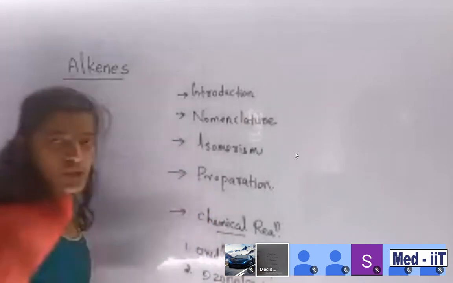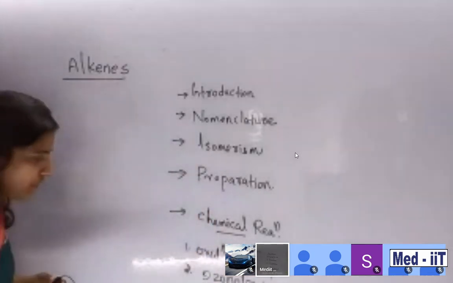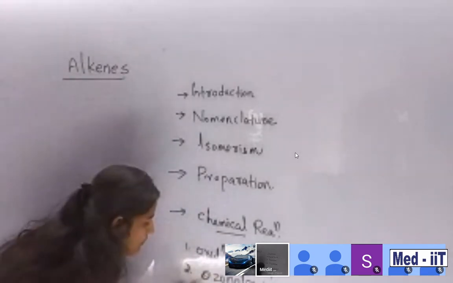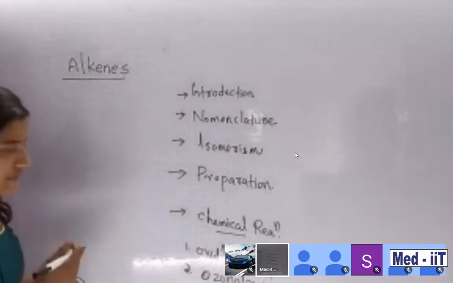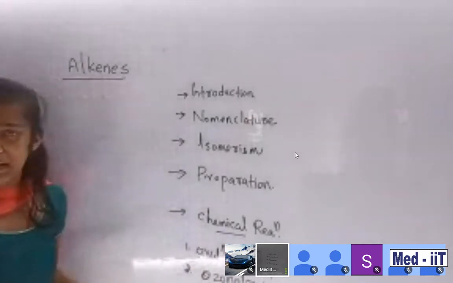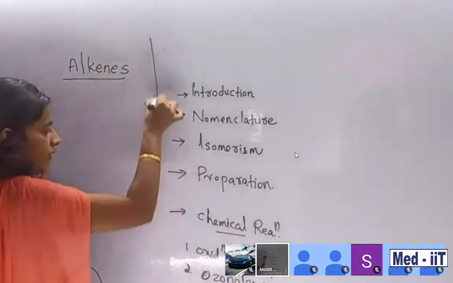Are you familiar with ozonolysis, students? No, ma'am. Okay, we will study. These are some major reactions, the things I am going to discuss today.